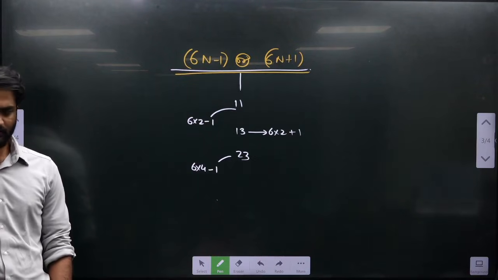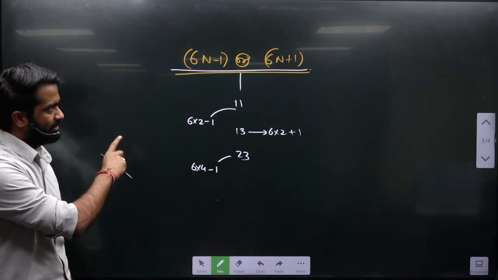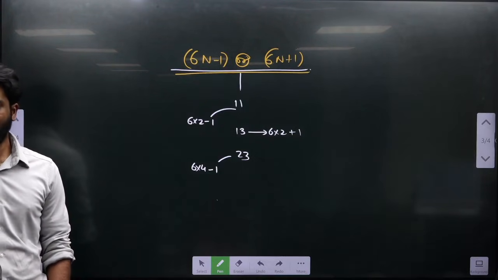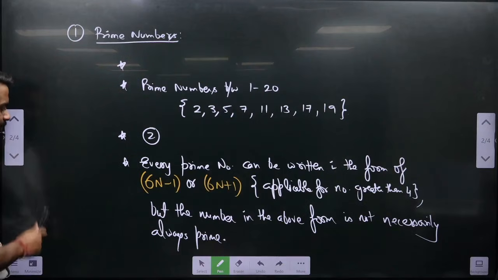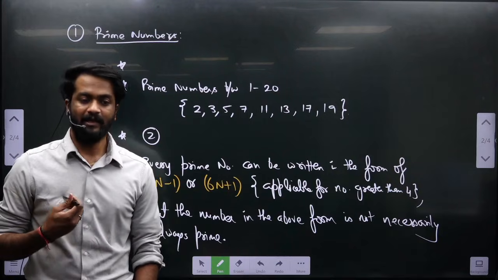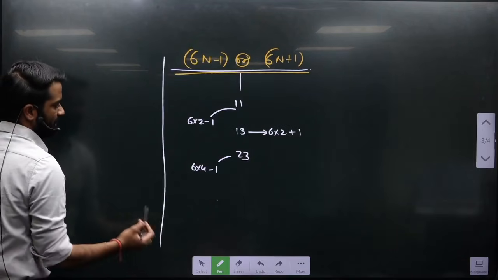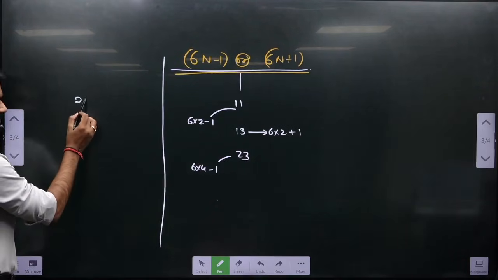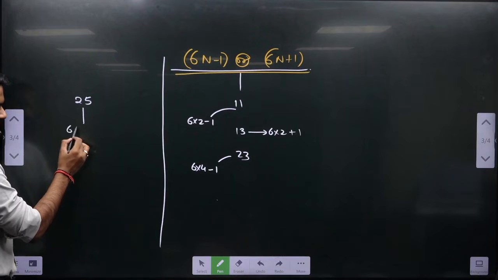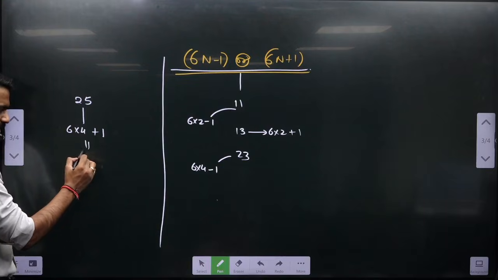Okay. So if the number is prime, you can always represent it in this form, either 6n minus 1 or else 6n plus 1. But read the second statement: the number in the above form is not necessarily prime. Look at the board. Is 25 a prime number or not? No. Even if I am able to represent 25 as 6 into 4 plus 1, that doesn't mean it will be prime.